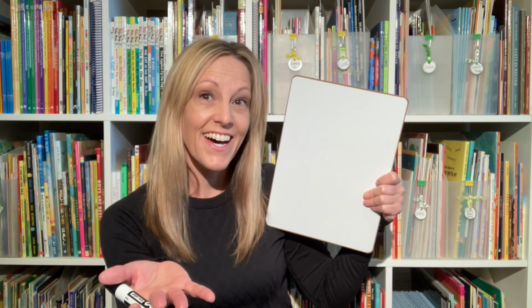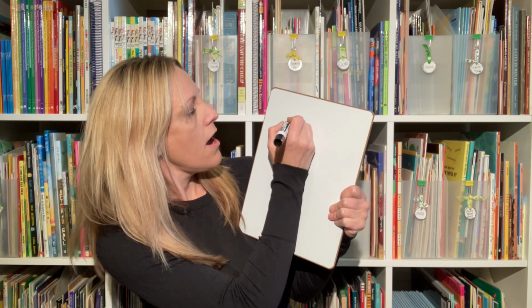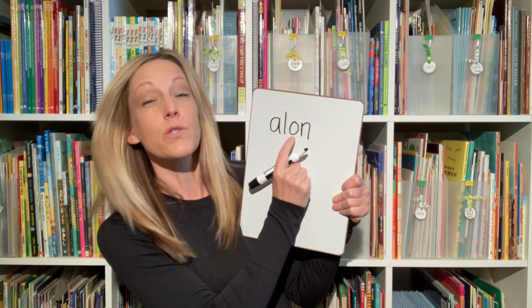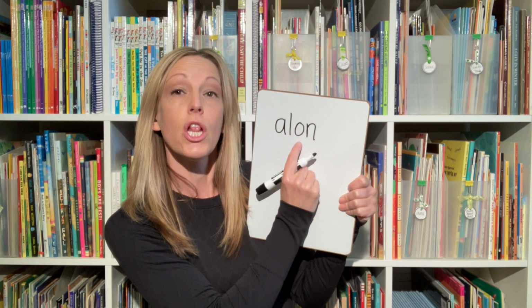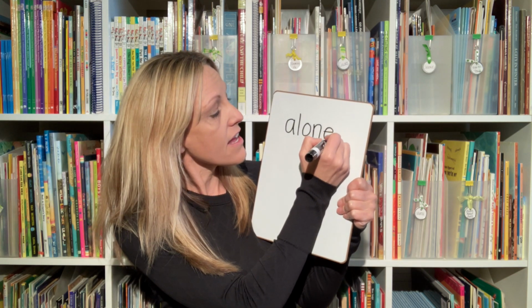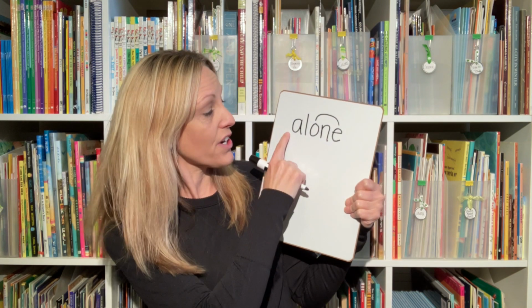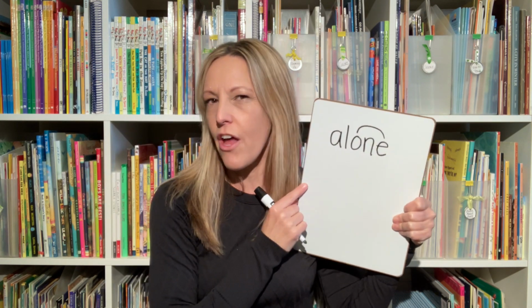Think about the word alone. Say that word. Alone. If you are alone in the house, there is only one person in the house. Let's tap those sounds. O, n. I'm going to write that word for you. O, n. And in this word, it's a long O sound, alone. So there's that E that works together to make that O long. That's the word alone.